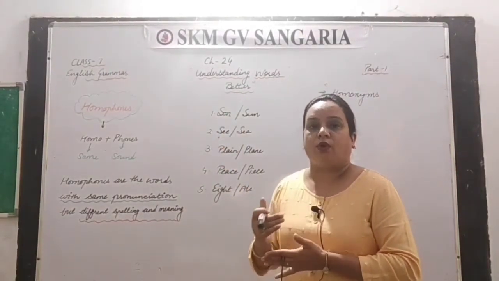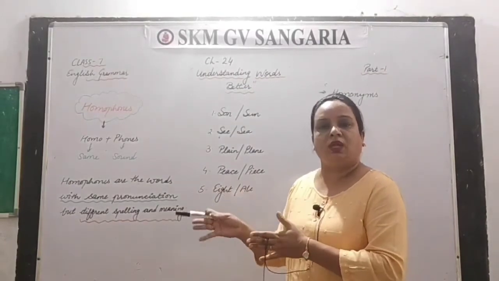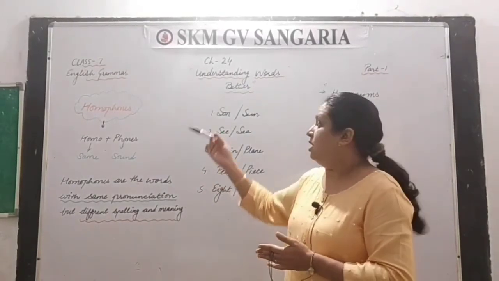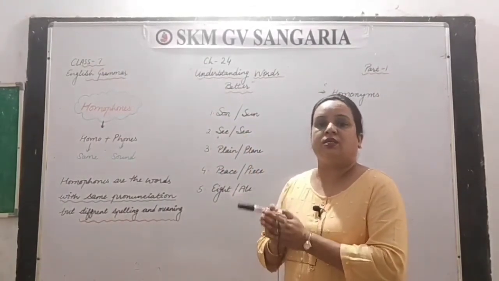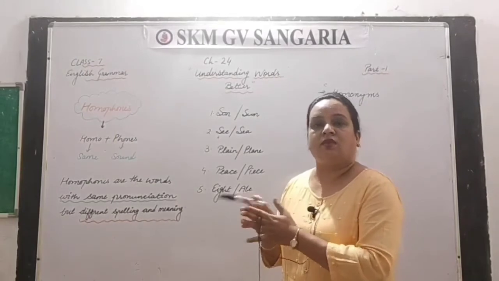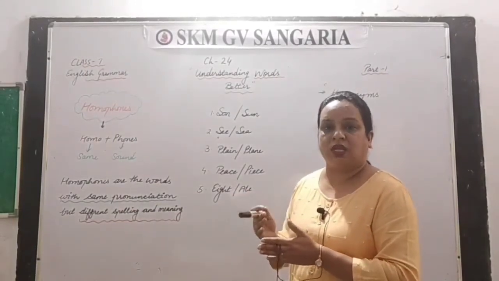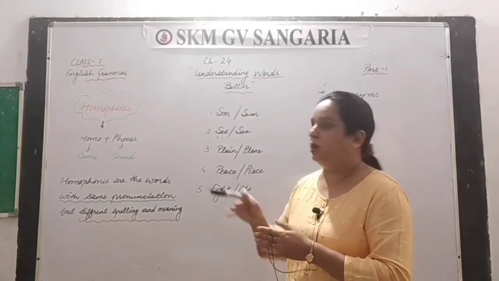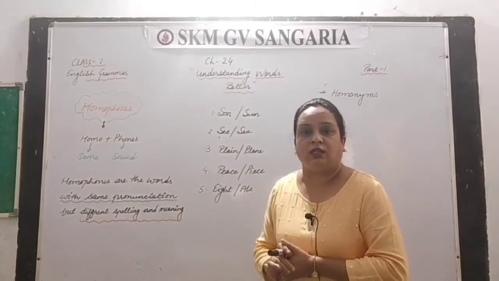This son means a boy or a man who has a relationship with his parents, right? That's called son. Like, Ashok has a son who reads in class 7th. The second one is S-U-N, sun.